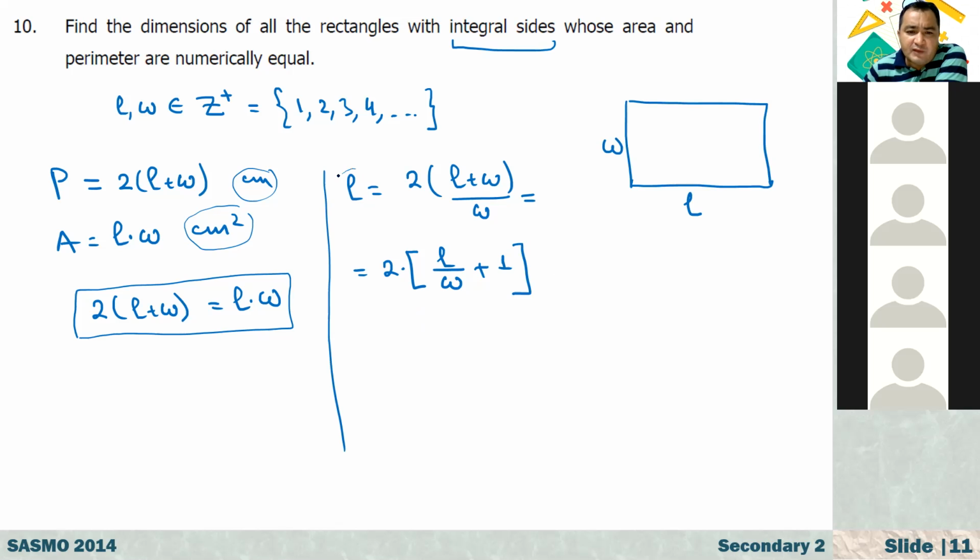On the left hand side, we have L, that is a positive integer. On the right hand side, it must also be an integer. What does it mean?